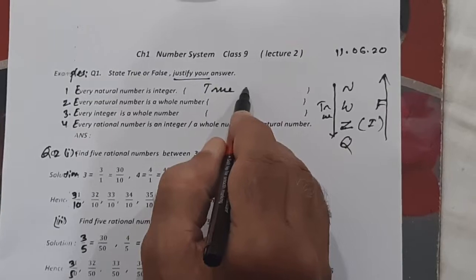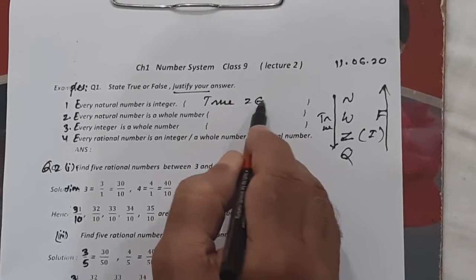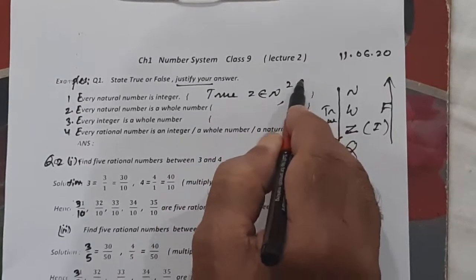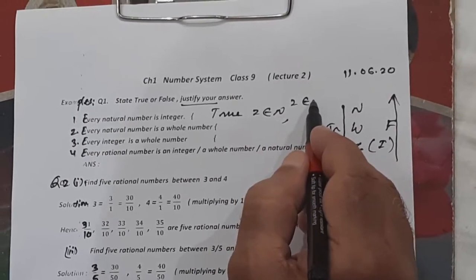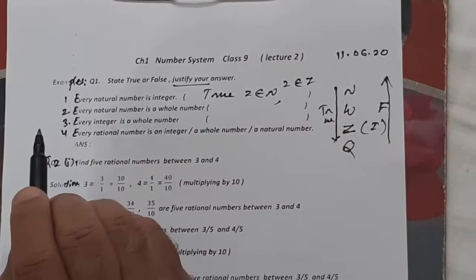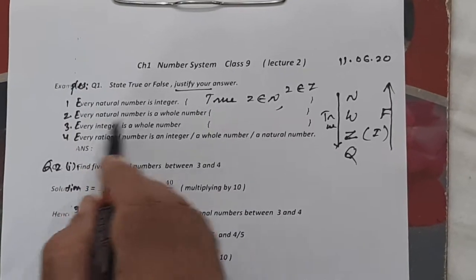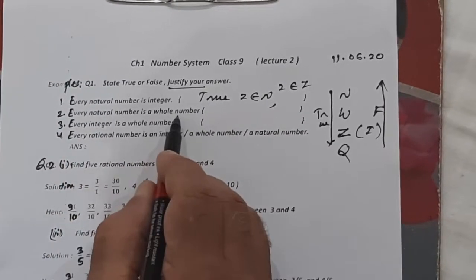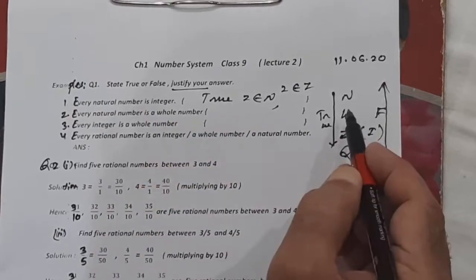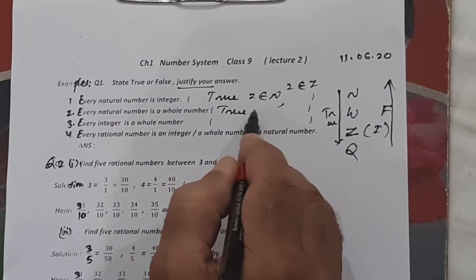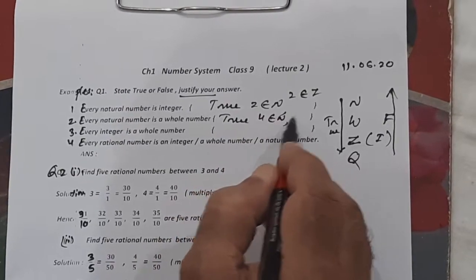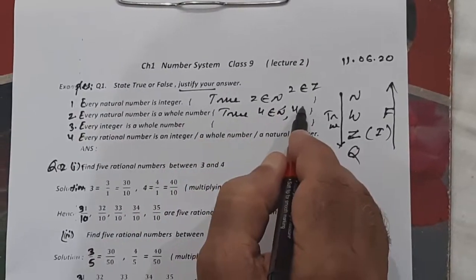For example, 2 is a natural number, 2 belongs to N, and 2 is also an integer, that is Z. Now the second question, every natural number is a whole number. Natural number to whole number means we are coming down. So again true. Because suppose 4 belongs to natural numbers and 4 belongs to whole numbers also.